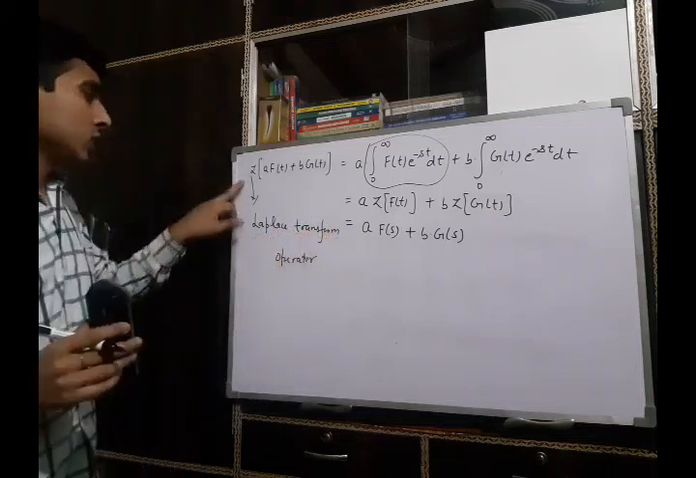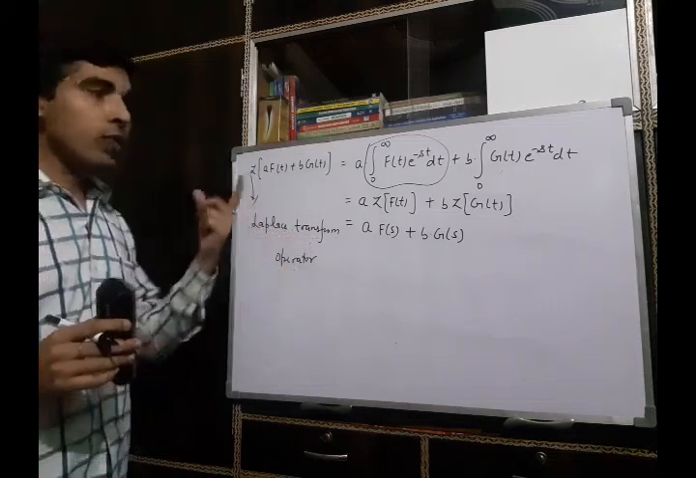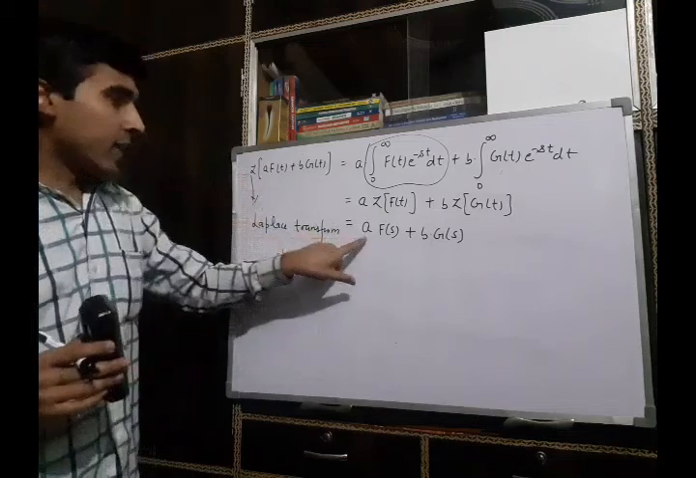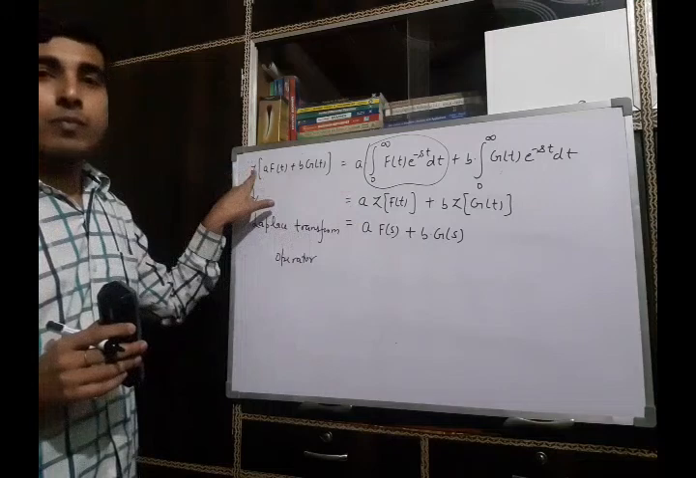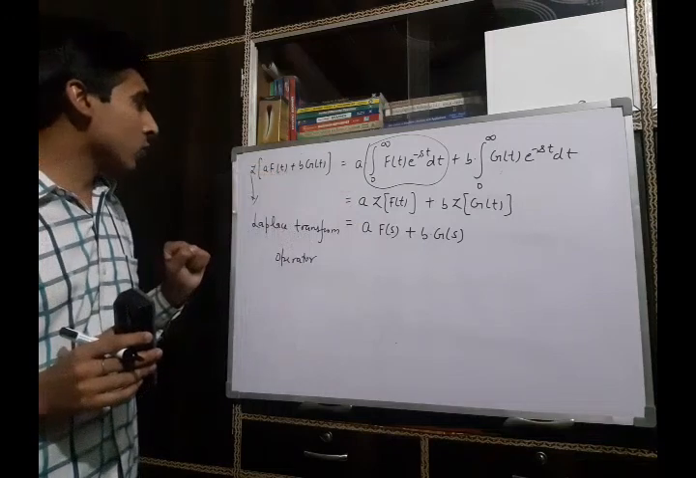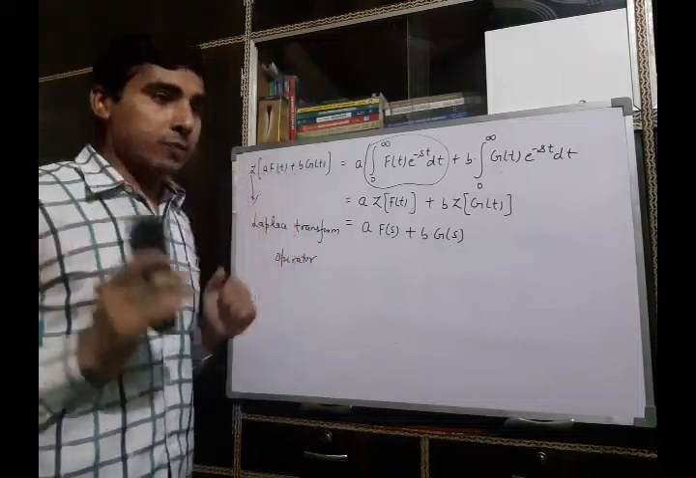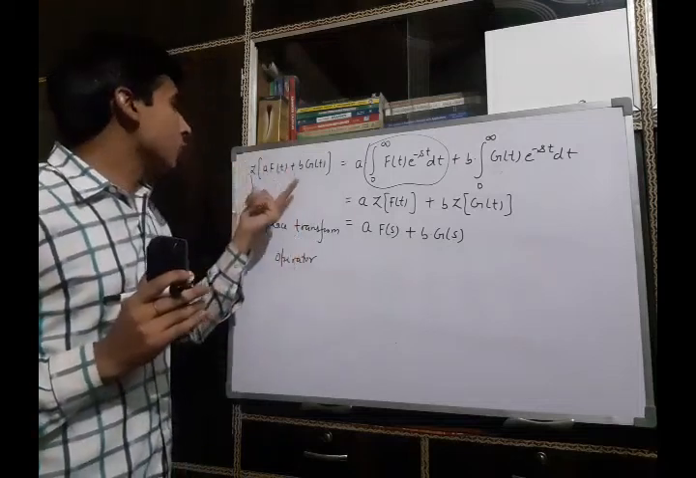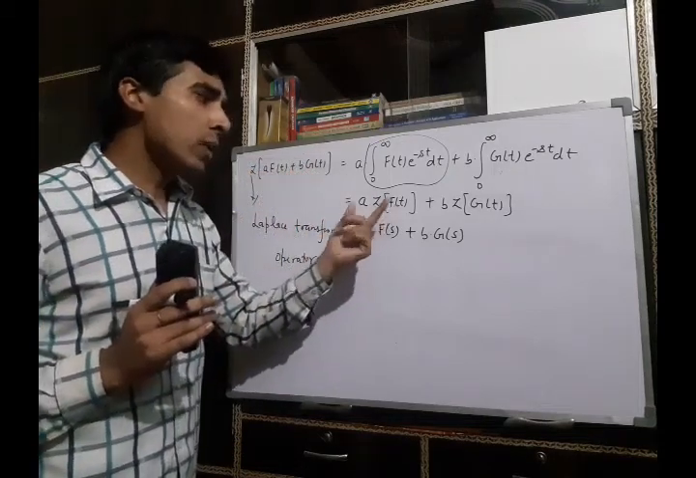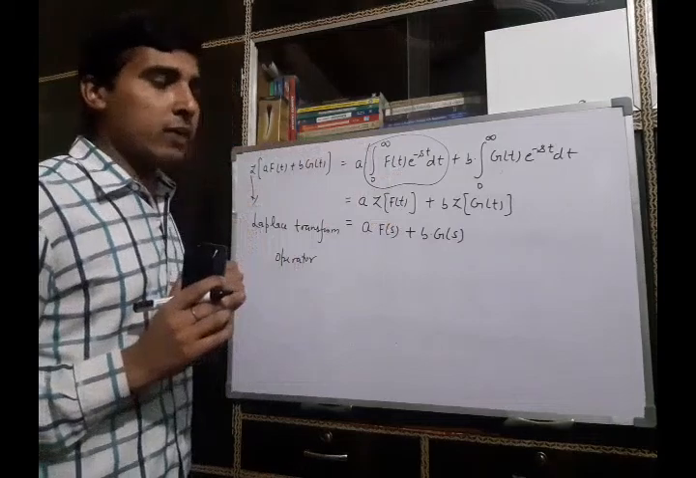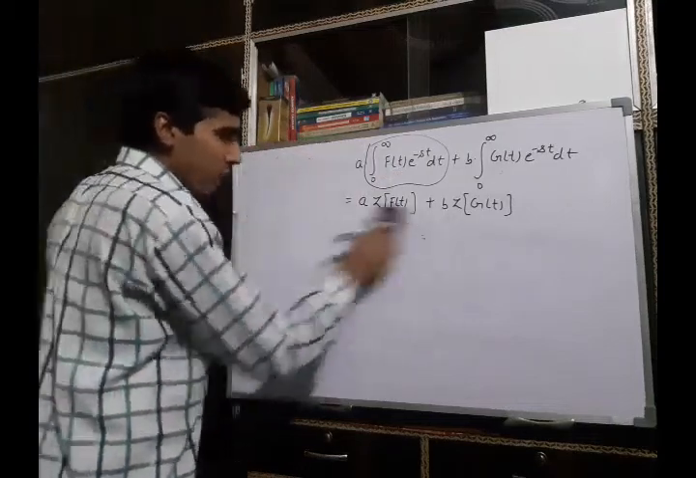This symbol L is known as the Laplace transform operator. From this property we observe that we can take the constant outside this operator. And the second thing we observe: if we want to find the Laplace transform of the sum of two functions, then the Laplace transform of this sum of two functions is nothing but the Laplace transform of the first function plus the Laplace transform of the second function. Now we will use this property in an example.